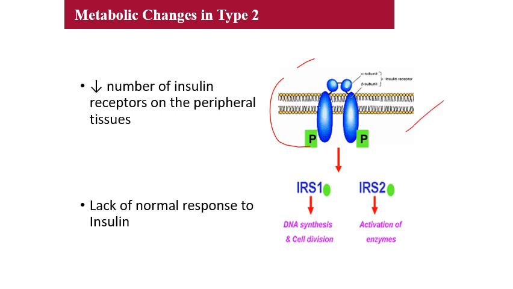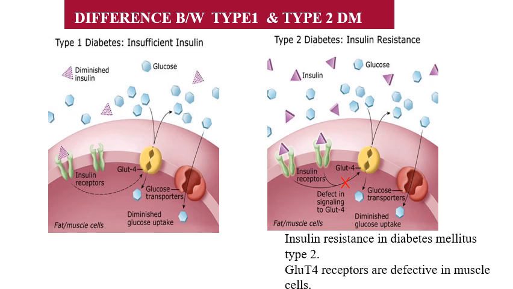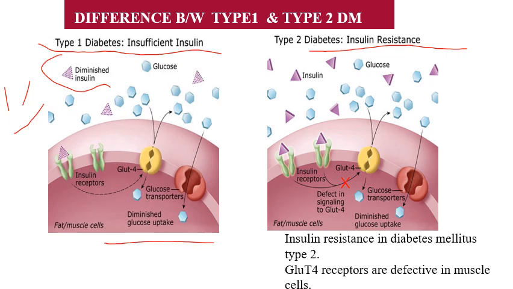of the target tissue. Now the difference: this figure explains the difference between type 1 and type 2 diabetes mellitus. In type 1, there is insufficient insulin. In type 2, there is insulin resistance. Here you can see the purple color representing the insulin. There will be diminished insulin compared to the amount of glucose present in the blood, so the cells are not able to take in the excess glucose because of the deficient or insufficient insulin. That is the cause of type 1 diabetes mellitus. So there will be diminished glucose uptake.